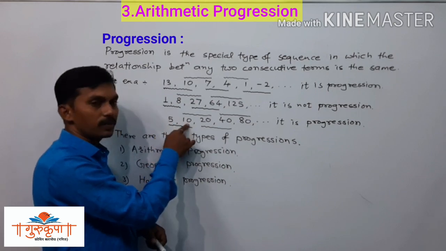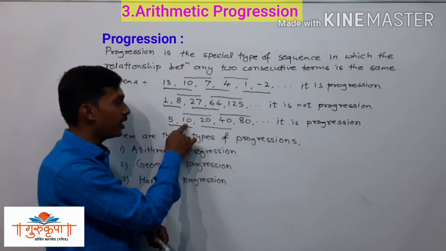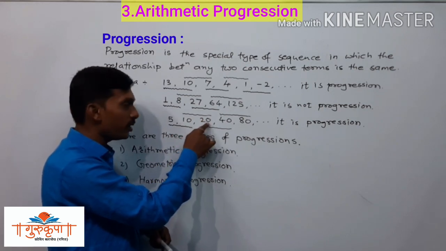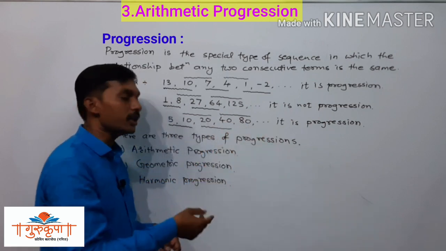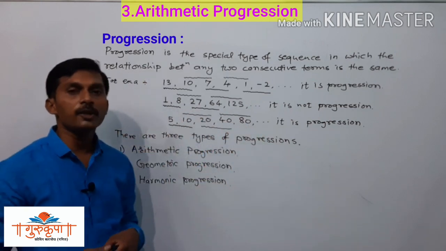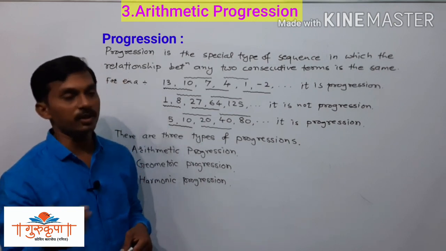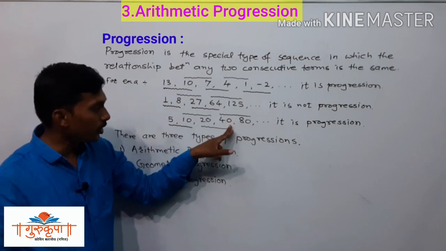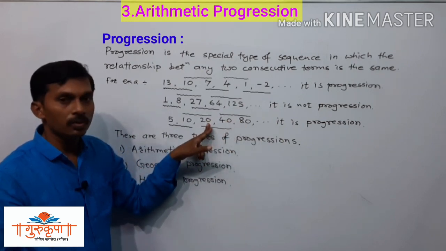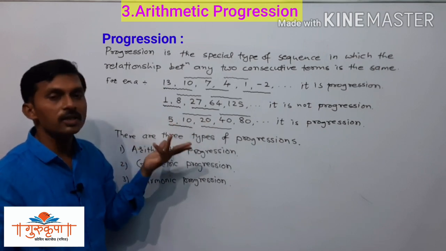Now here we have the relationship of multiplication or division. See, 5 multiplied by 2 is 10, 10 multiplied by 2 is 20, 20 multiplied by 2 is 40, 40 multiplied by 2 is 80. Since that is geometric progression, either the relation of multiplication or division. Now here you can say that 80 divided by 2 is 40, 40 divided by 2 is 20, 20 divided by 2 is 10, 10 divided by 2 is 5.